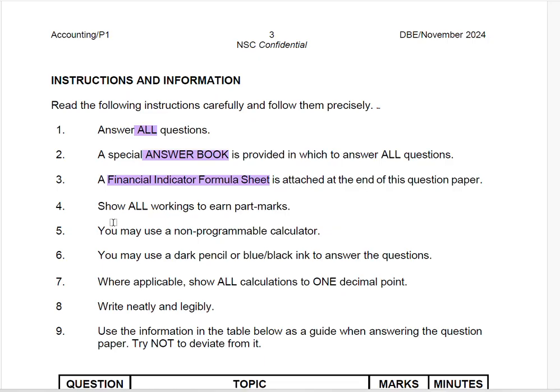Number four, show all workings to earn part marks. Make sure, candidates, that you are showing your workings in the answer book. Do not show your working in the question paper. However, show them in the answer book. In some cases, your full answer might not be correct. However, if you have already shown your working, you'll be able to earn yourself marks. Therefore, show all your working in terms of how you've arrived at your answer.